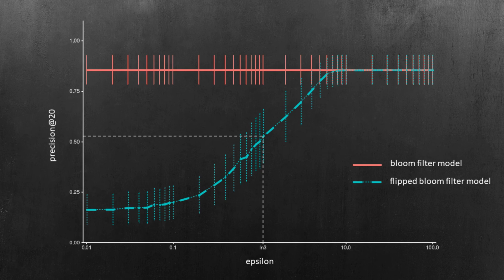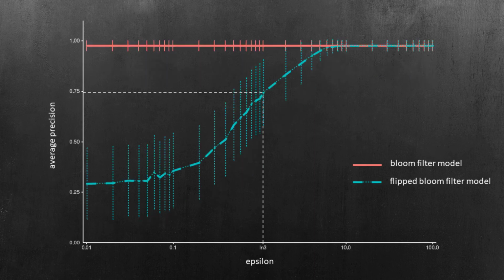That means that a recruiter obtains the candidate's flip Bloom filter. The precision at 20, as well as the average precision of the flip Bloom filter, increases with higher epsilon. For small epsilon, ln 3, the average precision is 0.75. That means a high proportion of relevant candidates appear early in the recommendation list. In our evaluation, we assumed the same privacy guarantee for each candidate. However, with our approach, it is also possible that each candidate chooses their own desired privacy guarantee to be more flexible.